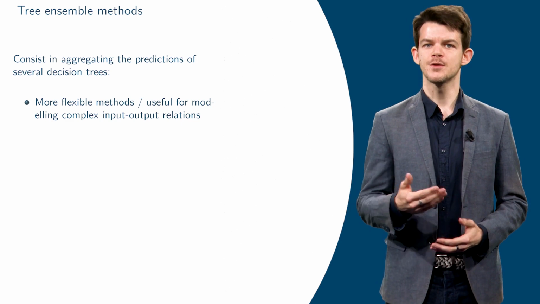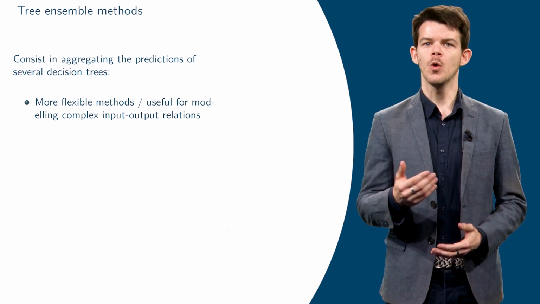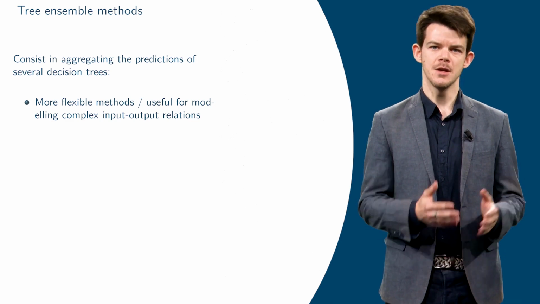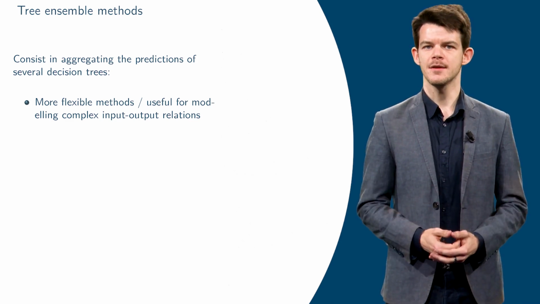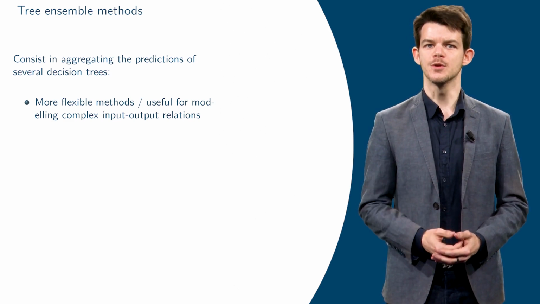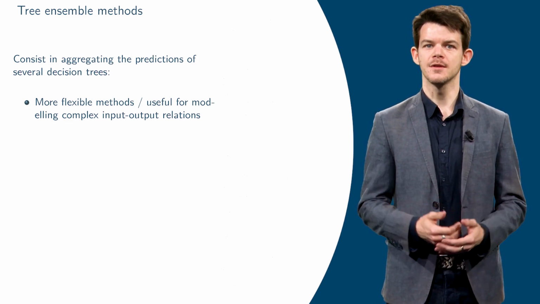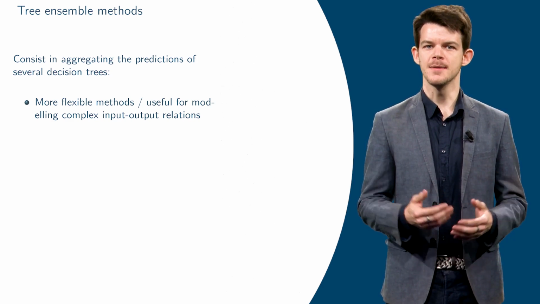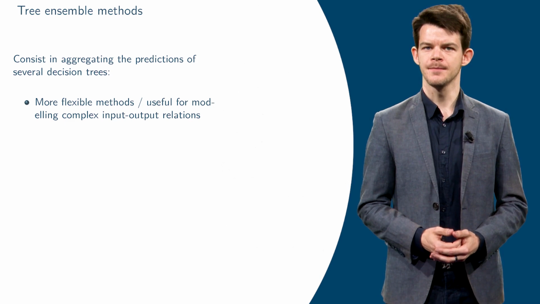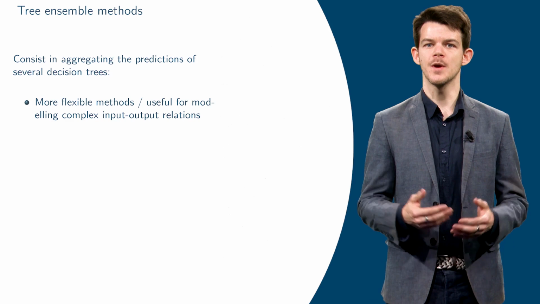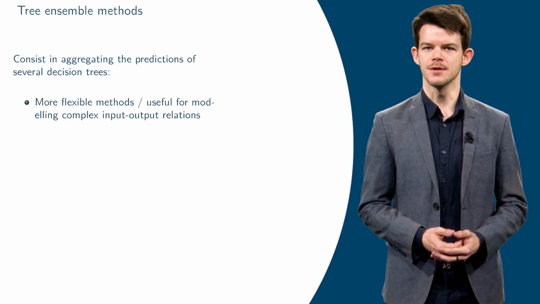Due to the recursive structure of a decision tree, not all partitions of the input space can be produced by a tree. In contrast, tree-based ensemble methods aggregate several tens of trees. As we will see, they also produce a partition, and thus a piecewise constant prediction function, but this partition has a more general form than that produced by a single tree. In this sense, ensemble methods are more flexible as they produce a greater variety of prediction functions.